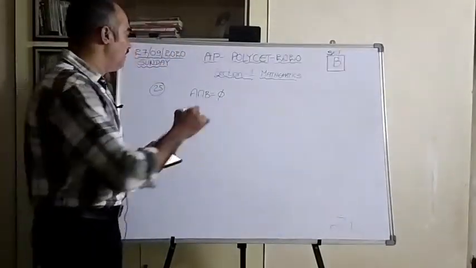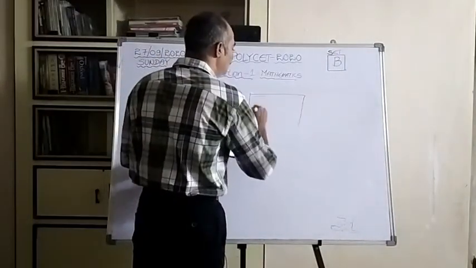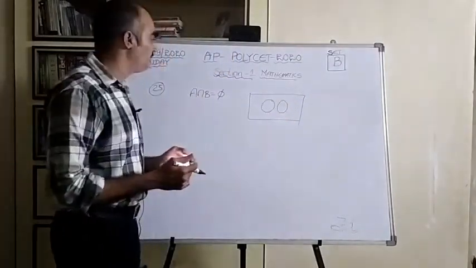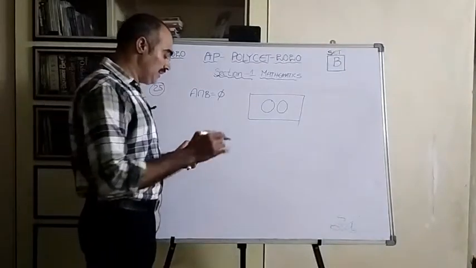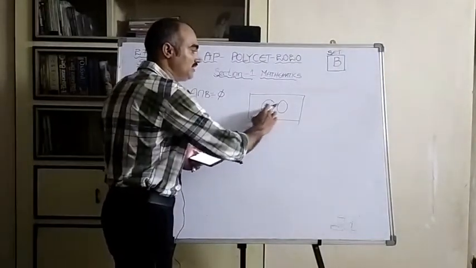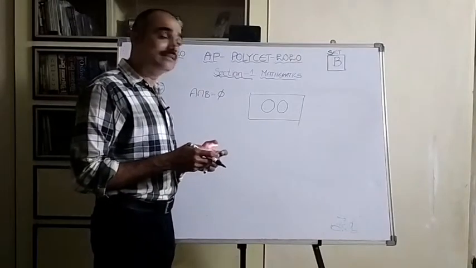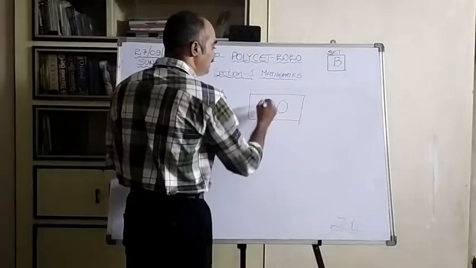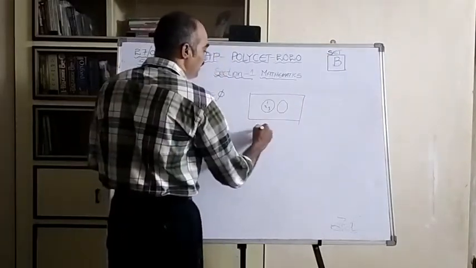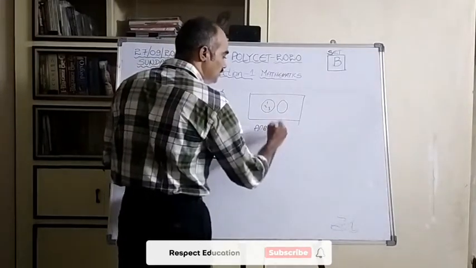See here, whenever it is given that A intersection B is empty, it means if A is here, B is here, because they do not have any element common. So if we see the options, the first one is A and B are disjoint sets. These two are disjoint. That is right. And the second option, A is non-empty and B is empty. So A is non-empty, let us take some elements 1, 2, 3, and B is empty. If you take their intersection, the common elements are not there. So here also it is empty.